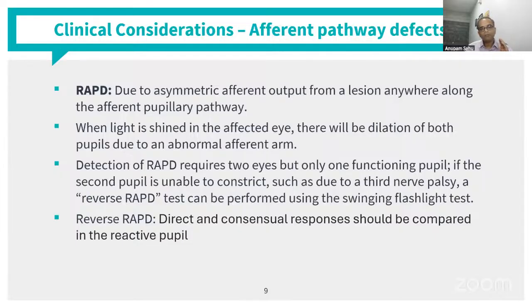So what we will see if there is no RAPD in the left eye. Suppose the left eye has a third nerve palsy and the right eye is normal. In those cases, in the right eye, the direct response will be quick and brisk. And when we throw light on the left eye, the reaction would be equally brisk in the right eye. That will tell us that both the direct and consensual responses are present in the right eye. Whereas when we throw light on the right eye, you will not see a response in the left eye, with both the direct and consensual absent in the left eye. We'll come to that once more.